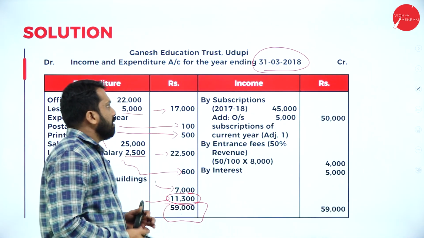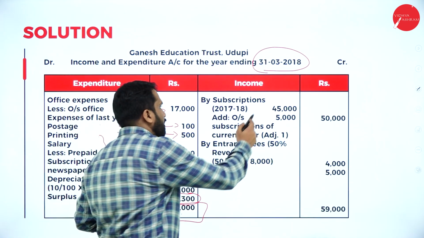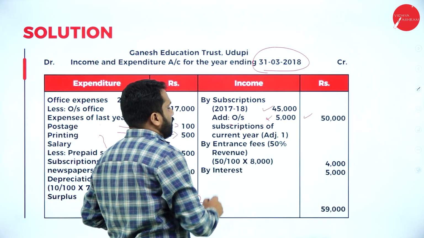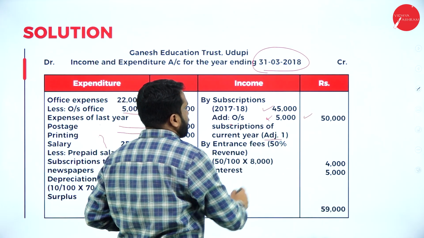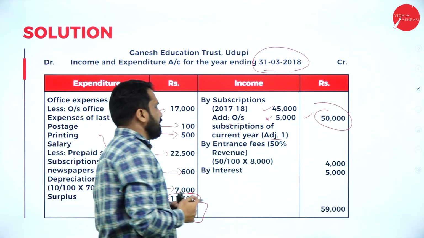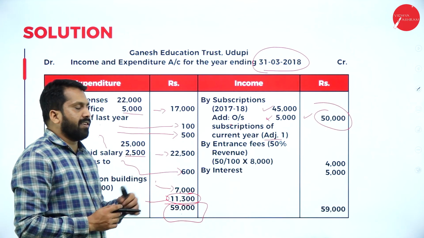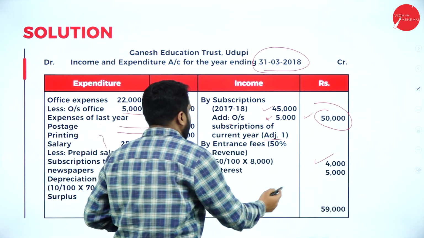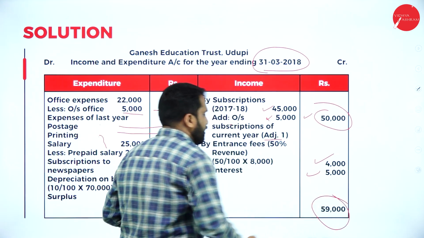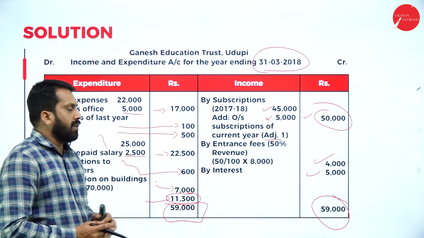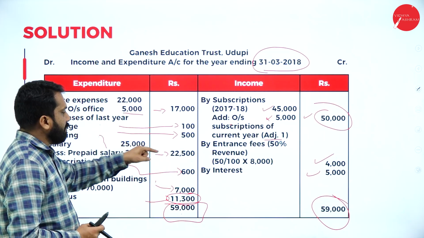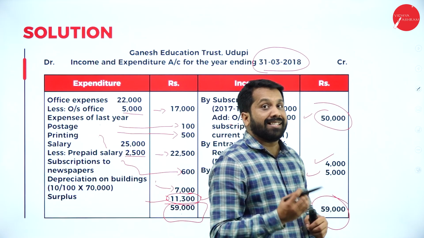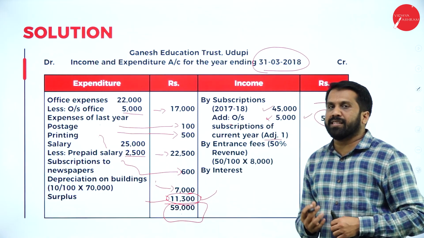I'll go to that. Your subscription for 17-18, 45. Outstanding 5. Total it is how much? 5,000. Any current year adjustment? Yes. So final answer will be called as 40,000. Entrance fees, how much capitalized? Half. So take only remaining off. Your interest is 5,000. Total is 59,000. From 59,000, if you minus everything, you will get 11,300. That will be called as what? Surplus. Clear?